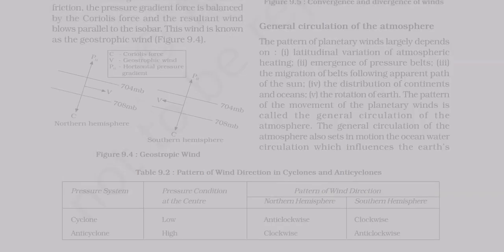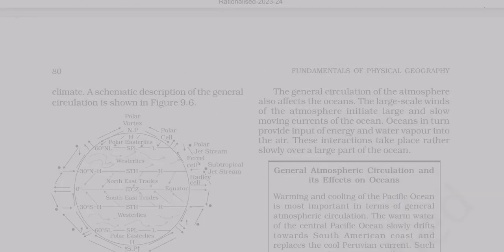Figure 9.5, convergence and divergence of winds. Rationalized 2023-24. 80 Fundamentals of Physical Geography. Climate. A schematic description of the general circulation is shown in figure 9.6.